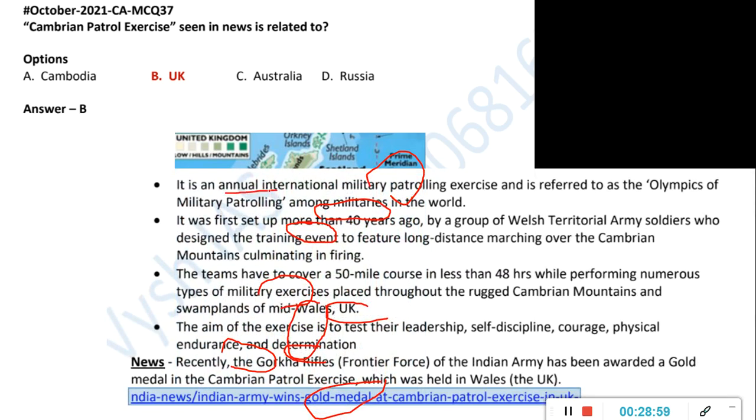The basic thing is there. It's an annual international military patrolling exercise, called the Olympics of military patrolling. First set up more than 40 years ago. And there are the remaining details, like how many participated, who all participated. So Indian, actually there is a small connection. The Gorkha Rifles of the Indian Army have been awarded a gold medal in the Cambrian Patrol exercise, which was held in Wales, the UK. So that is the reason this was picked up and asked.